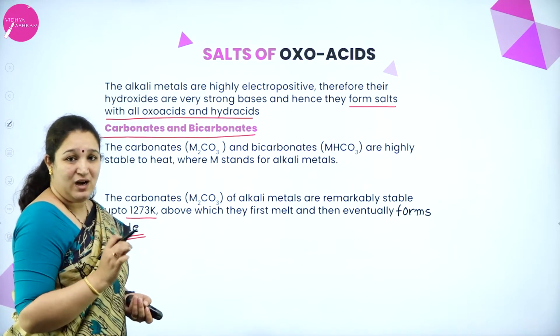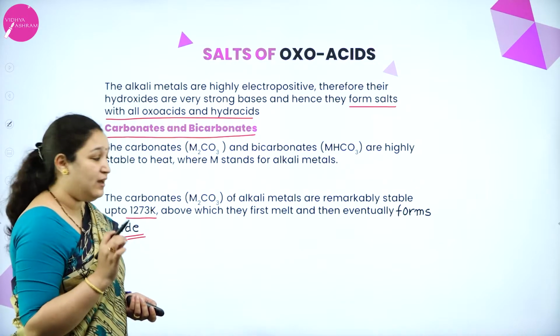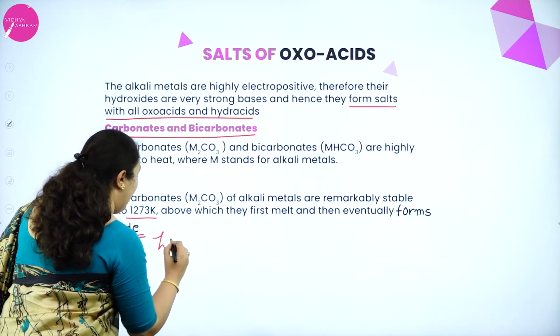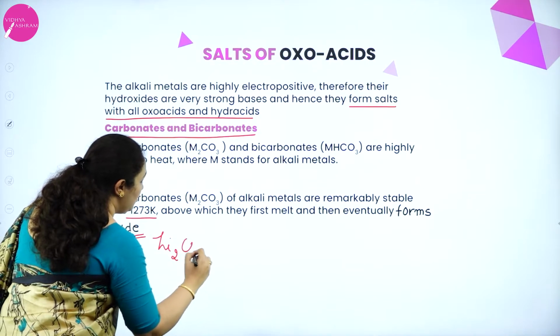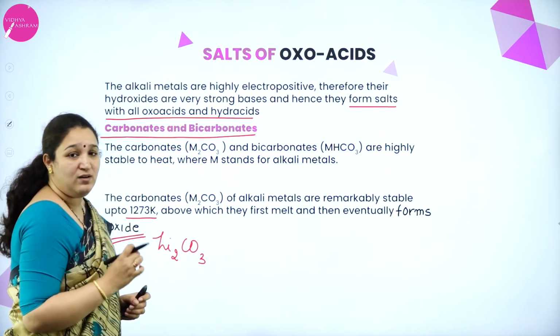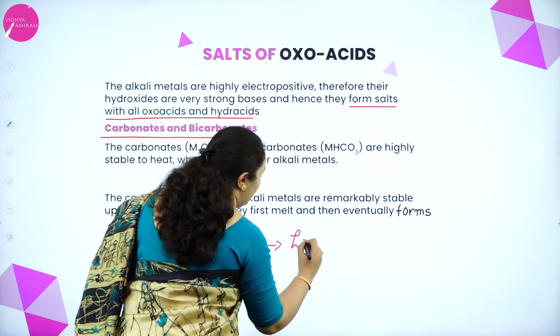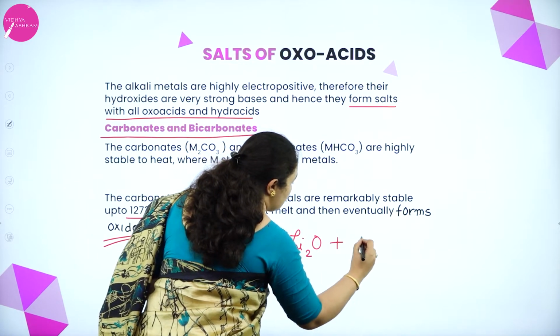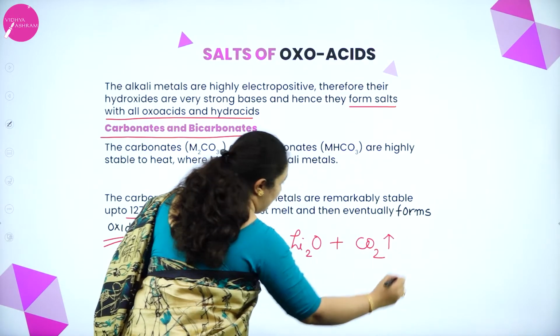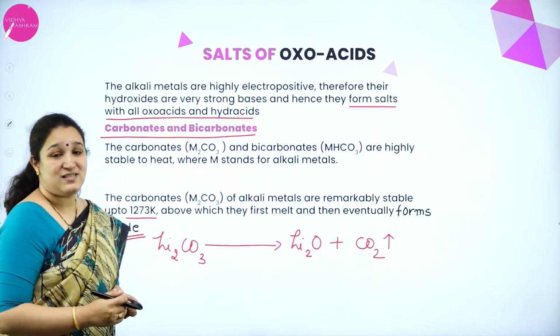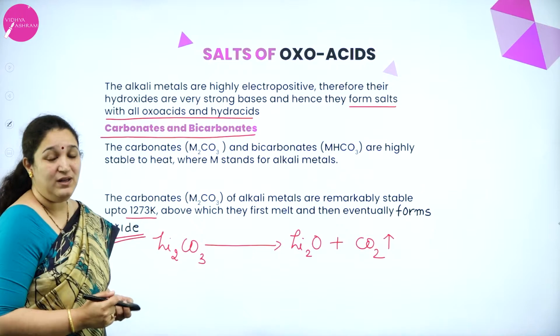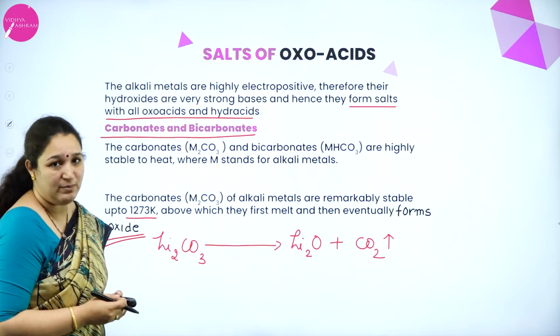Among these carbonates, only lithium carbonate, Li2CO3, is unstable, and on heating it forms Li2O, lithium oxide, and carbon dioxide gas is liberated, as it is highly unstable compared to other carbonates.